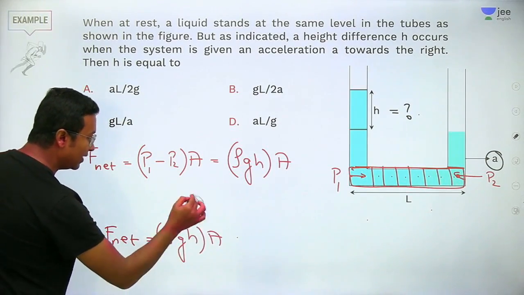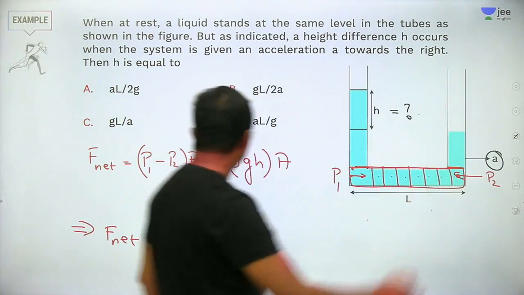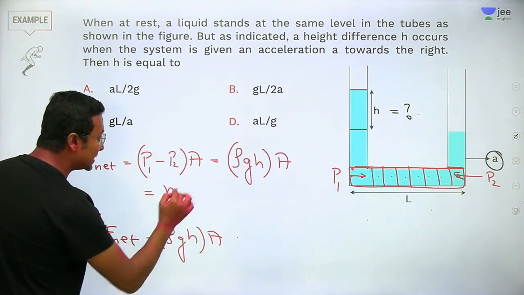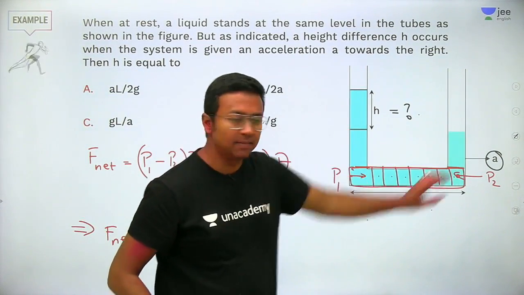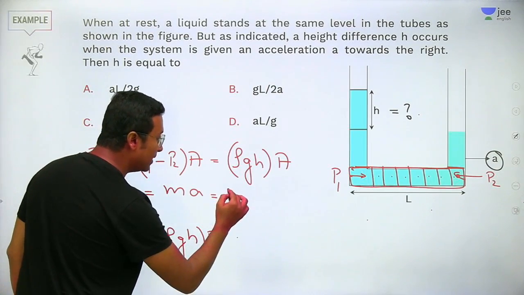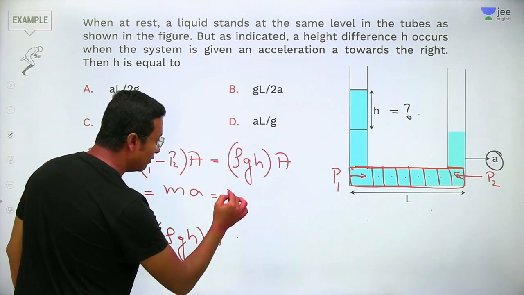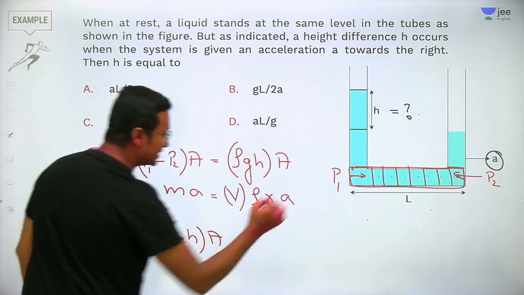What we can simply do is, this will be equal to mass times the acceleration. Now what is the net mass of the liquid in this particular column? The net mass will be equal to its volume into density, into acceleration.